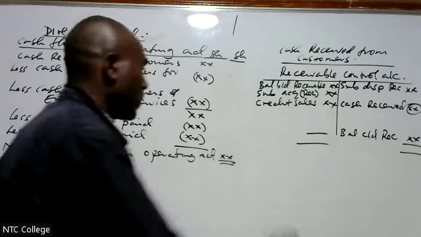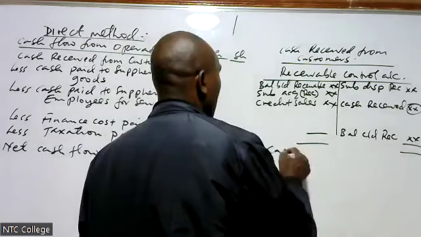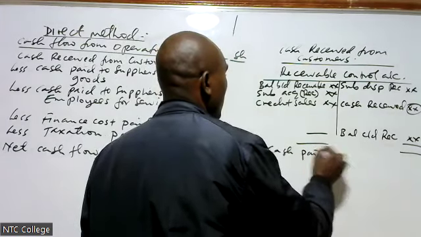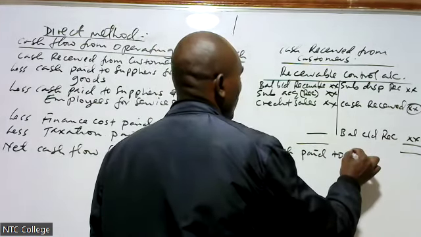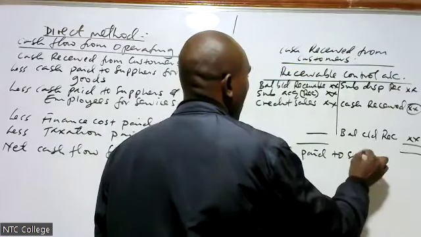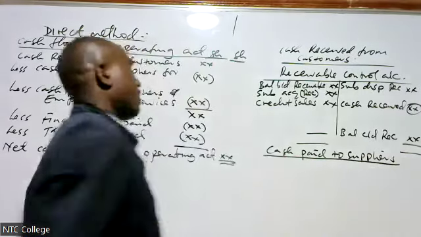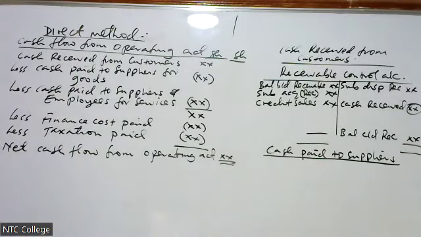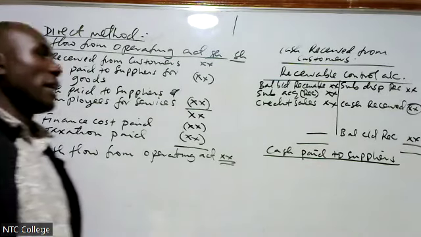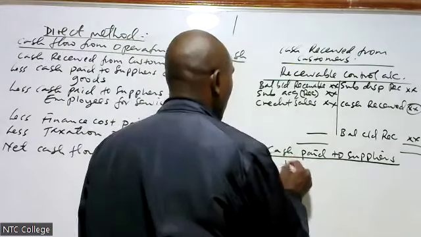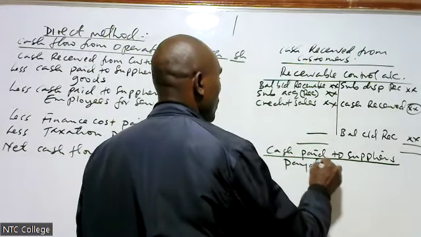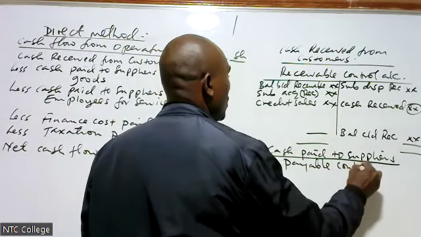Then we go to item number 2, cash paid to suppliers for goods. Here we prepare what we call payable control account.